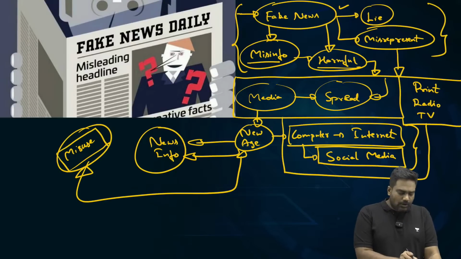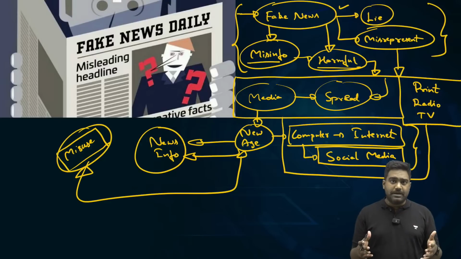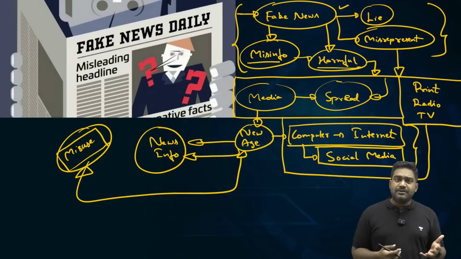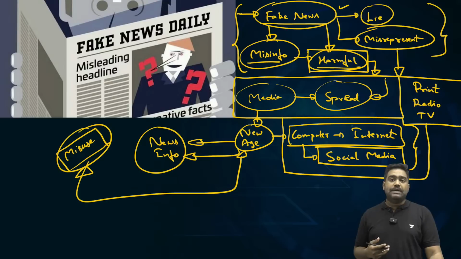Given the scale of internet-based communication and the reach of social media, it has become all the more convenient for miscreants and vested interests to spread wrongful information which is entirely fake, or to spread partial truths and conduct misinformation and disinformation campaigns as part of a propaganda.